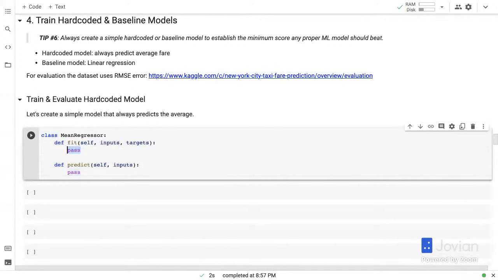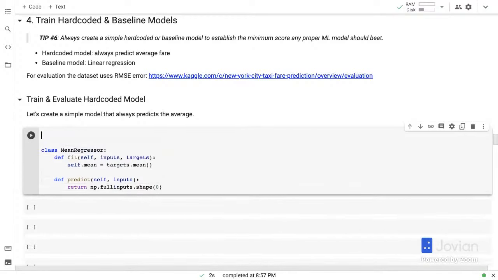So here's what I'm going to do. I'm going to completely ignore the inputs, and I'm simply going to store a value self.mean, where I'm just going to do targets.mean. That's just going to calculate the average value of the targets. And here I'm just going to return, let's say we take the length of inputs, or another way to do this is inputs.shape[0]. And I'm just going to do something like this, np.full. Okay, let me import NumPy.